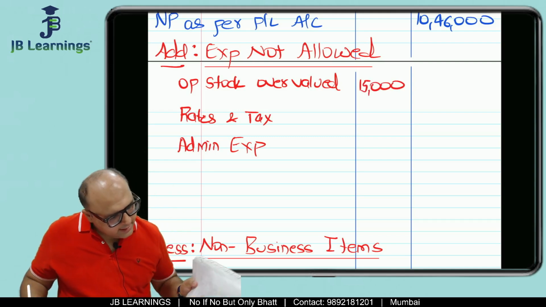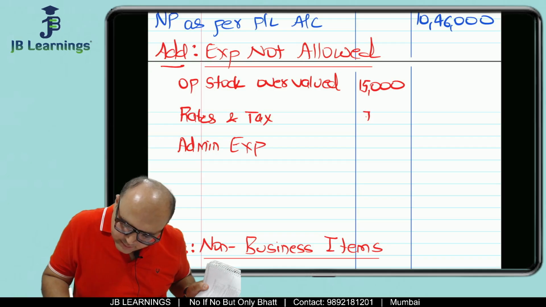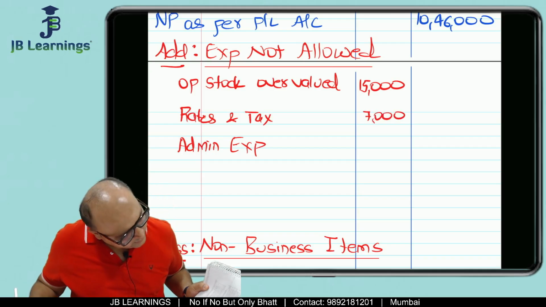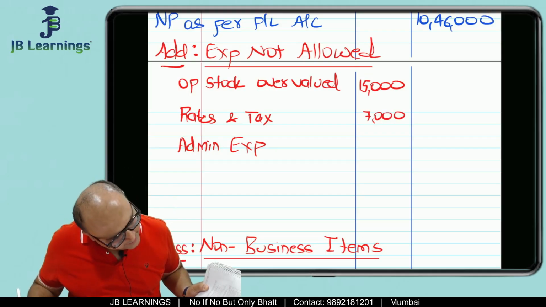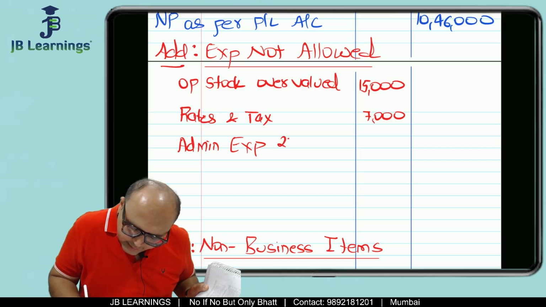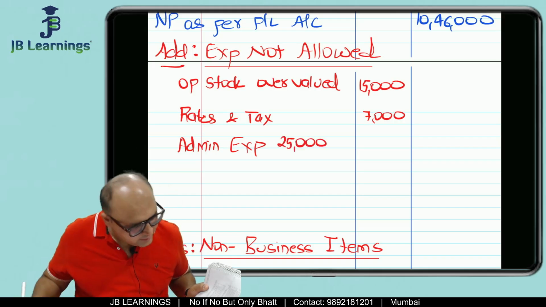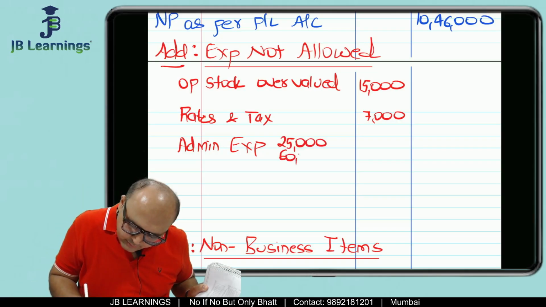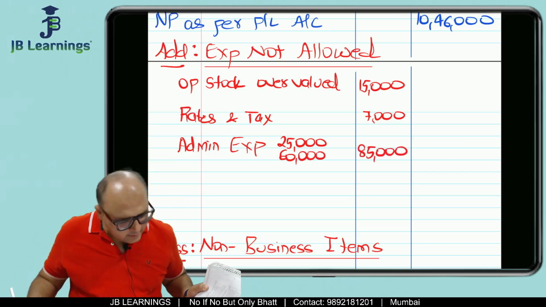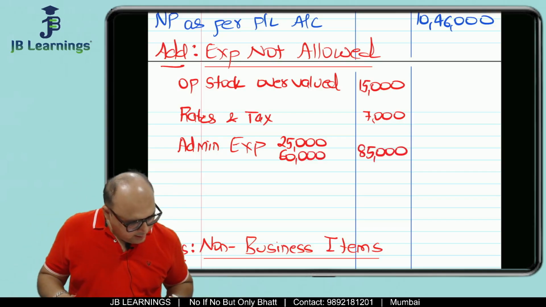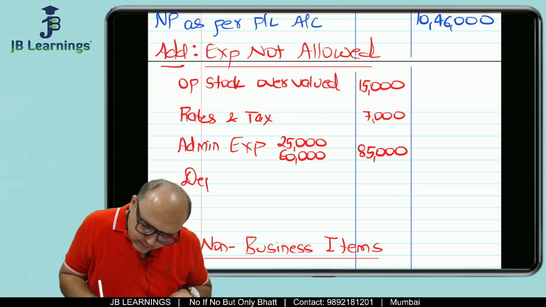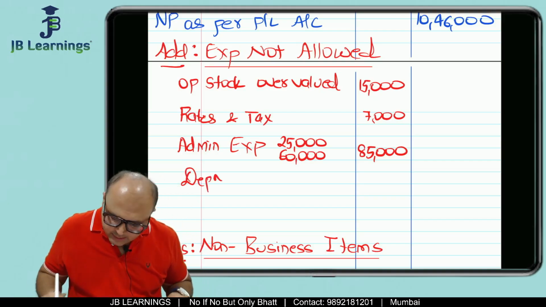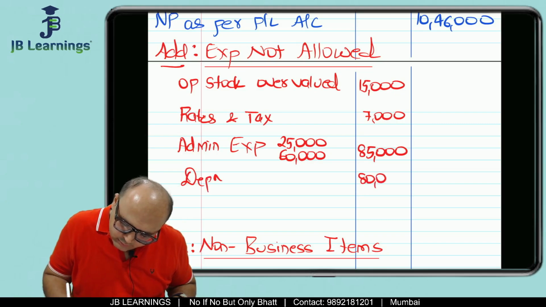Then in rates and taxes you have municipal tax of 7,000, correct? Yes, you have 7,000 there. Then in admin expenses you have got 25,000 which is for a national children fund, and 60,000 for laptop. So this is your admin expenses, correct? Then there is depreciation. How much would be depreciation? Depreciation, this is as per accounts.